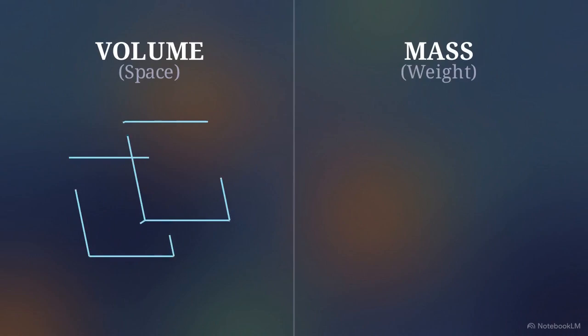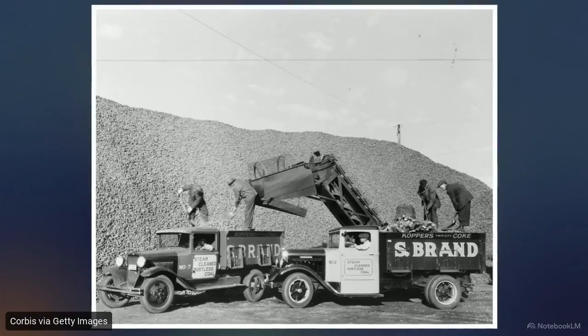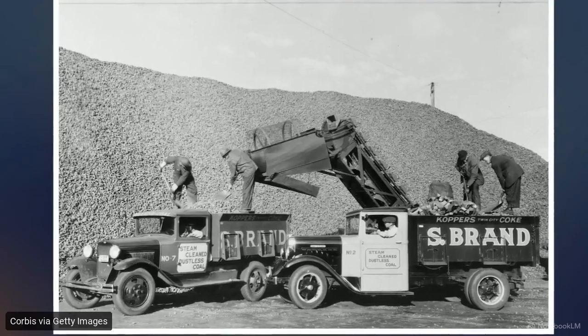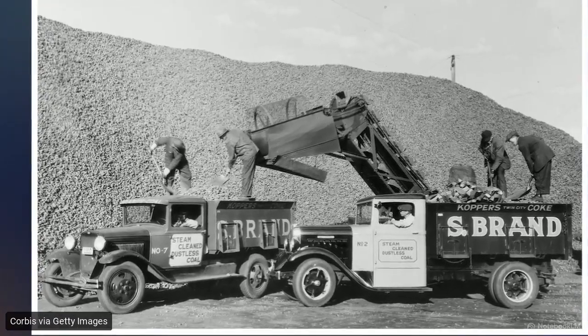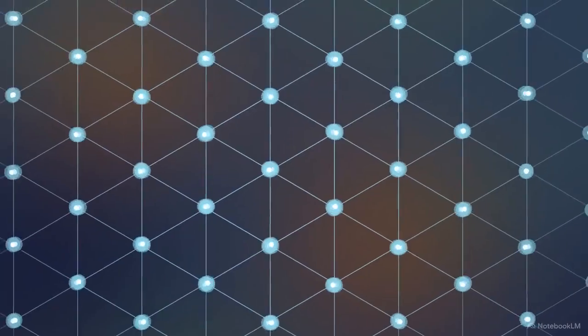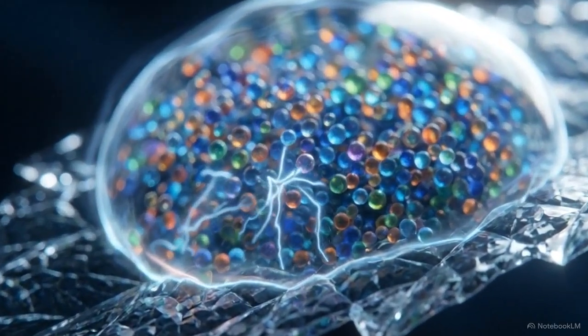This definition requires two specific things. The object must possess mass, and it must occupy a specific volume of space. A pile of coal provides obvious, visible mass, but the air around these workers also meets the criteria, taking up space and having weight. Understanding the universe requires looking past these large-scale shapes to find the internal rules that govern all mass. Every physical object is composed of tiny, individual particles.